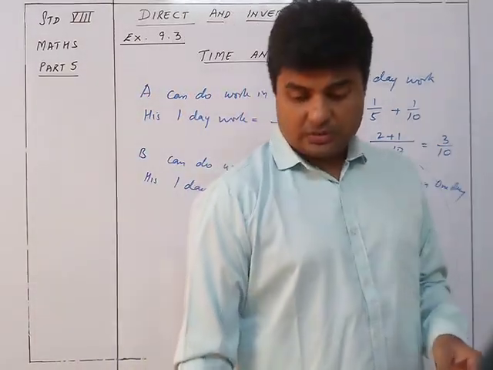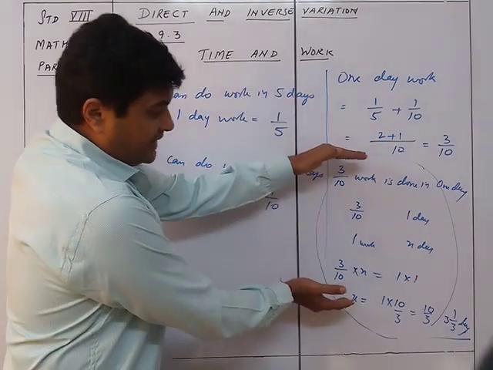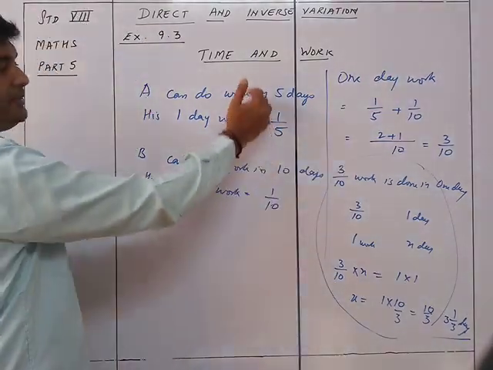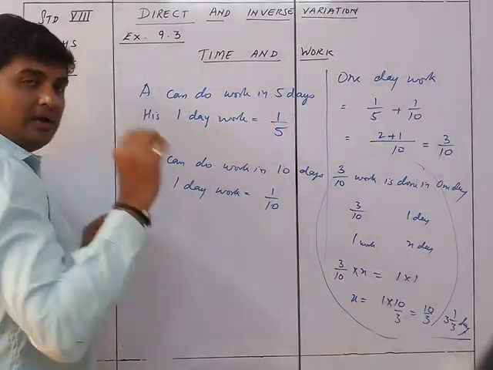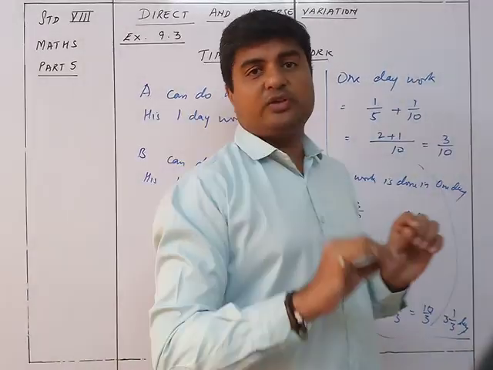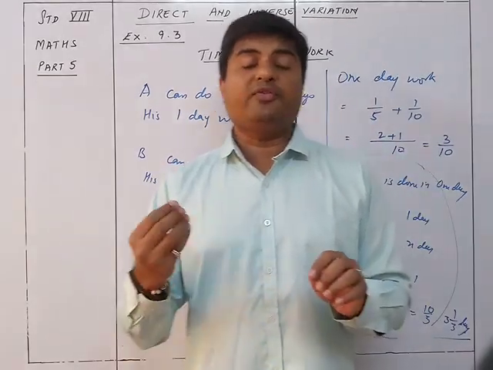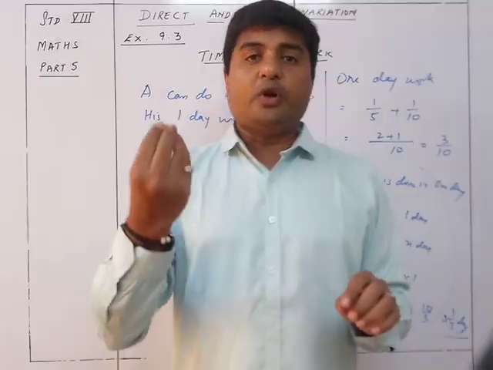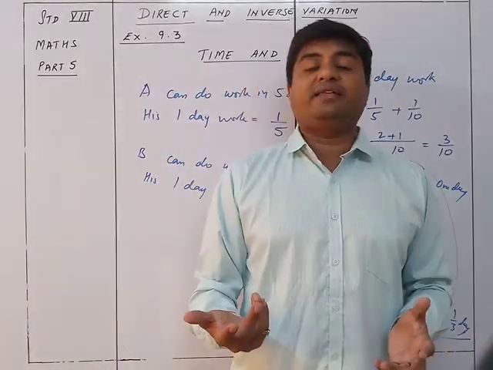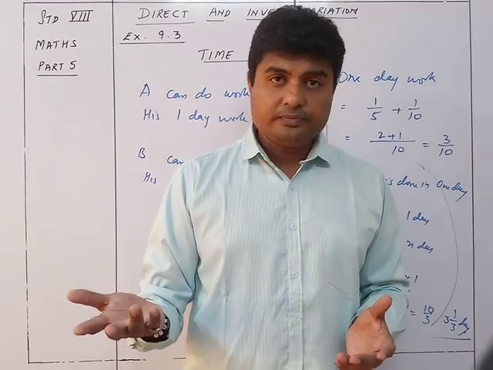You understood this? I need not do these steps. Like I did not make steps here, I just directly wrote: A can do the work in 5 days, so his one day work is 1/5. Similarly, if somebody's one day work is 1/21, that means the number of days he will require to complete the work is 21.